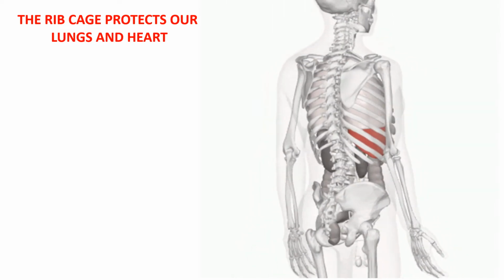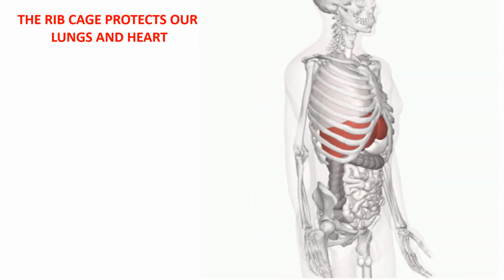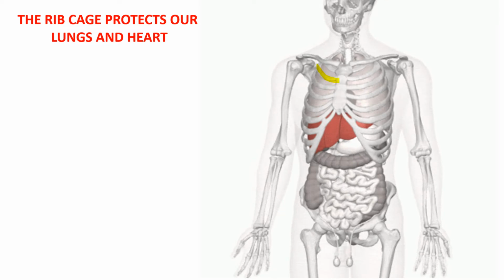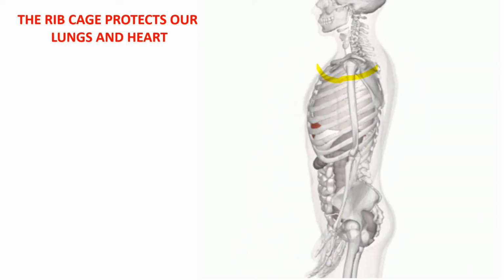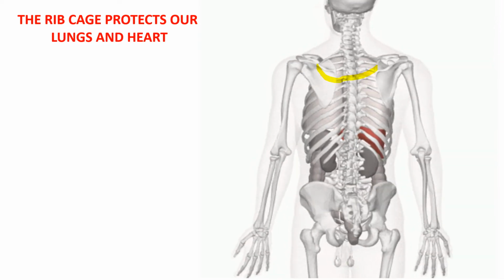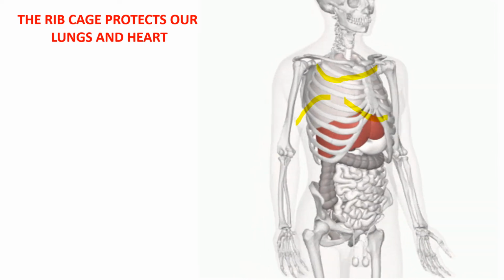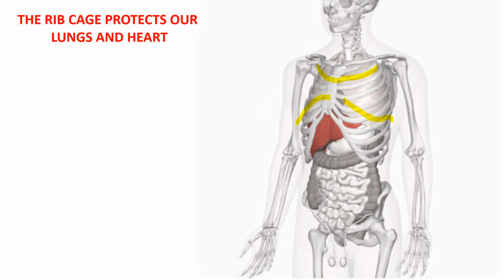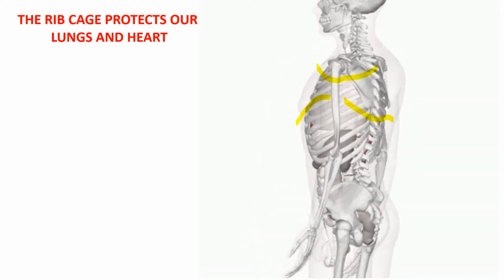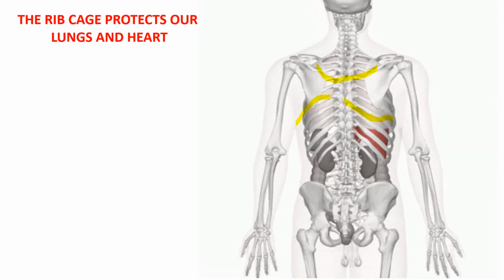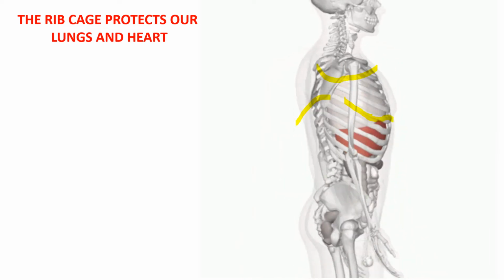And the rib cage protects our lungs and heart. See these white things, this is rib cage. I am marking now, this is rib cage. Now this rib cage protects our lungs and heart. See, inside you are finding now the heart, lungs, liver, all those things are there. So the rib cage protects our heart and lungs.